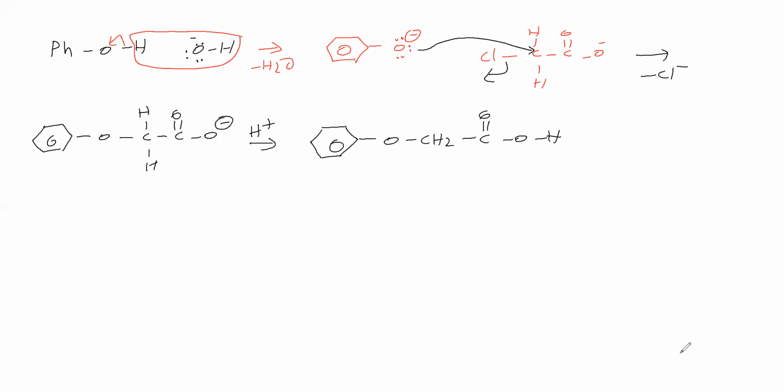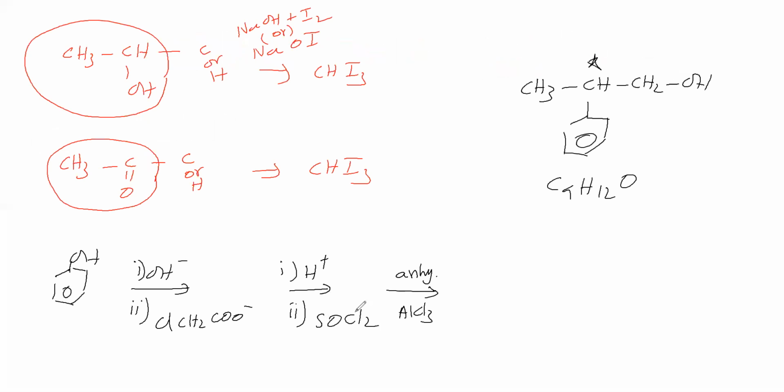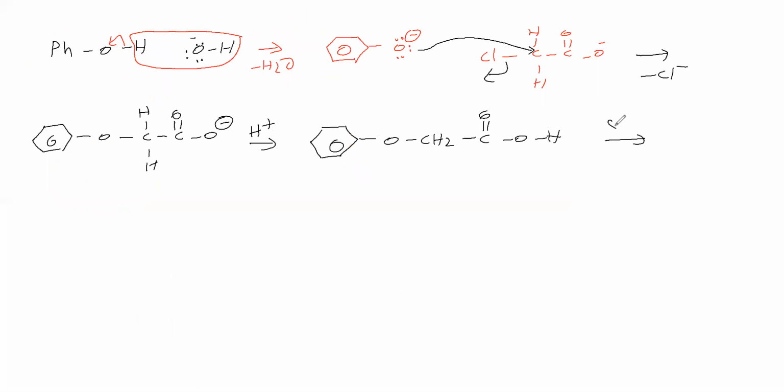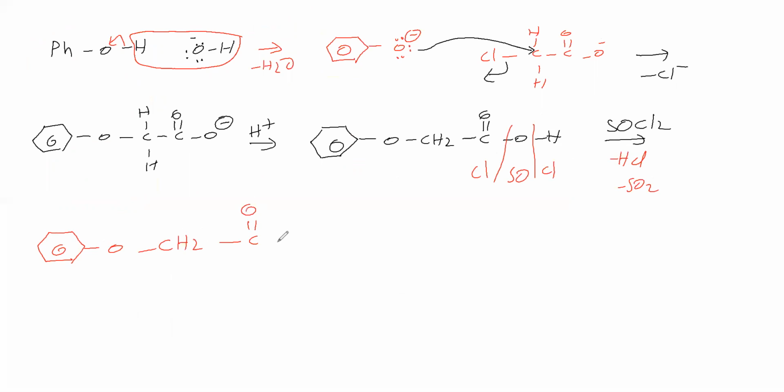It is a carboxylic acid. This carboxylic acid is treated with SOCl2, thionyl chloride. In thionyl chloride, the alcoholic group is affected: here Cl, here SO, here Cl. This becomes HCl, which leaves, and SO2, which leaves. So what we are getting is the acid chloride. So COCl we got, the acid chloride.